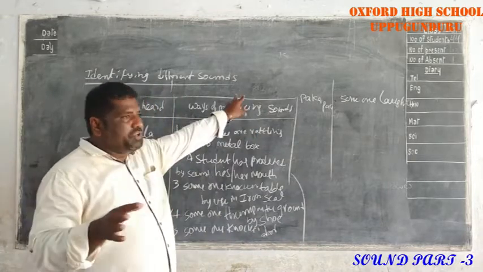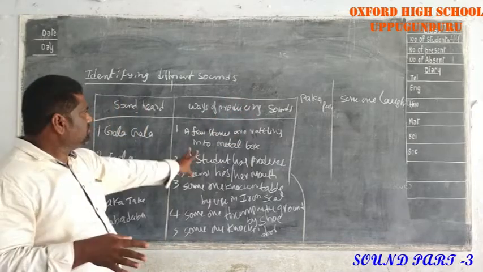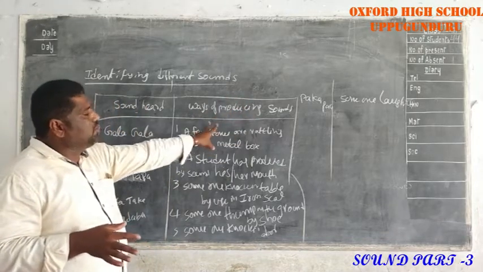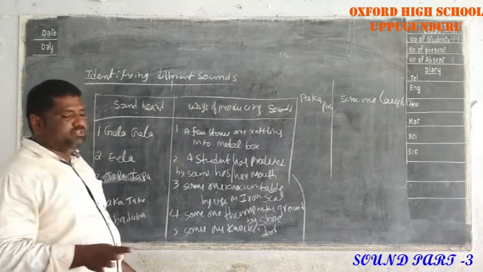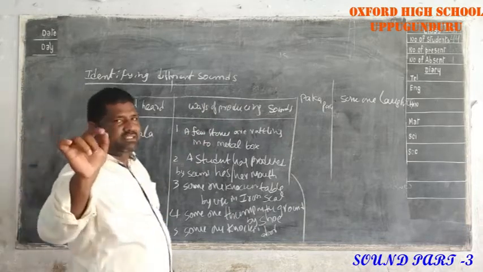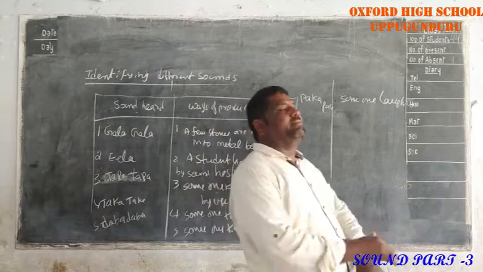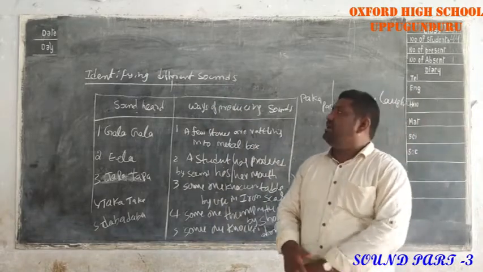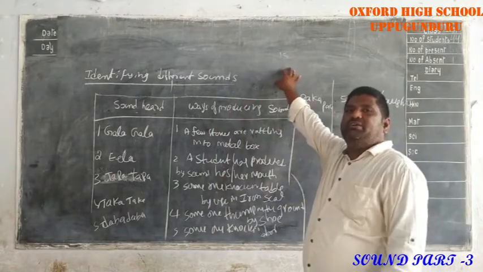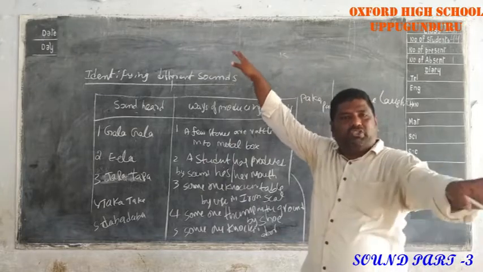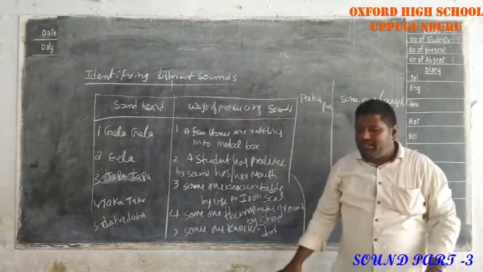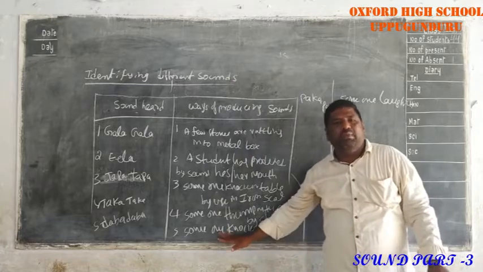So we observed in this table different situations producing different sounds. Are you understanding, all? For example, in the classroom, one student stands in front of the blackboard.